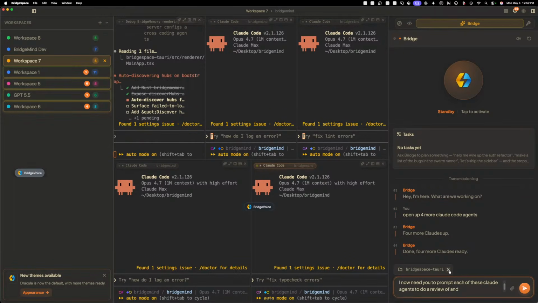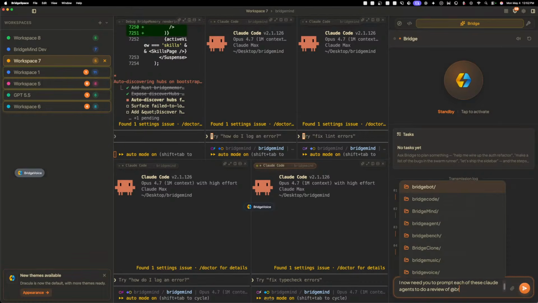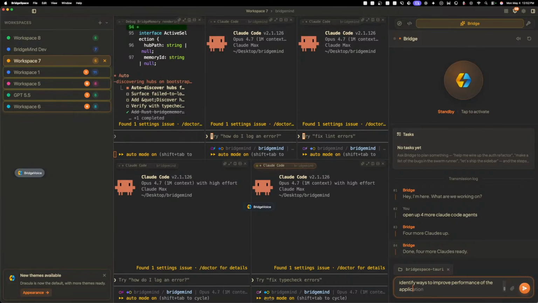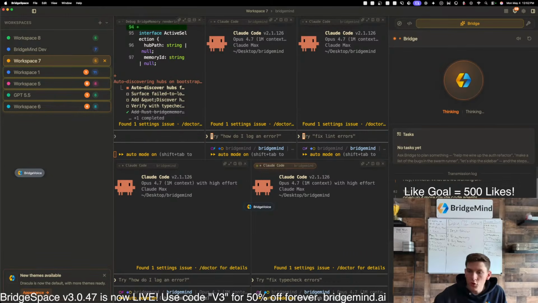I'm going to say I need you to prompt each of these Claude agents and do a review of, and I can literally just add BridgeSpace Tari. And it adds it right here, which is pretty cool. So I'm going to say do a review of BridgeSpace Tari and help me identify ways to improve performance of the application. So it's going to be able to prompt each of them.